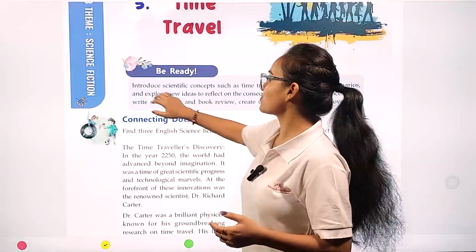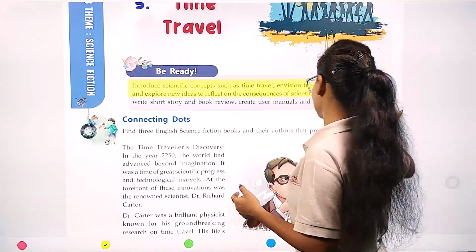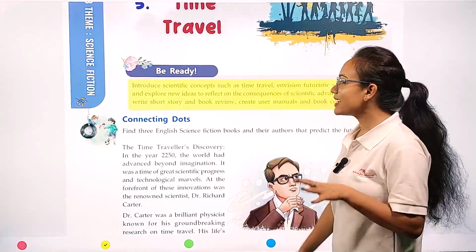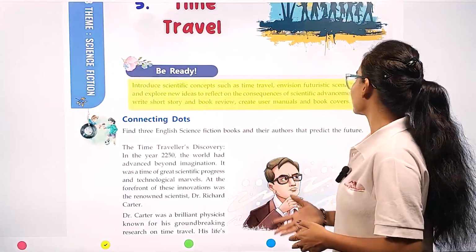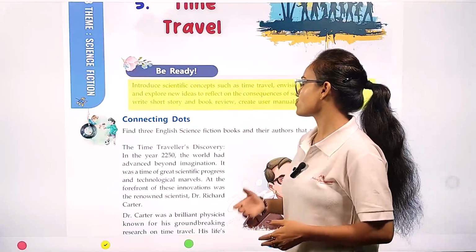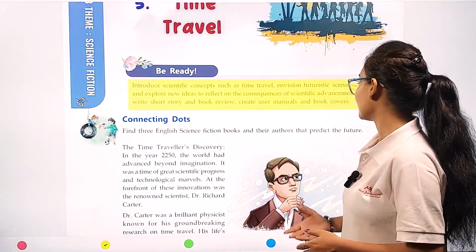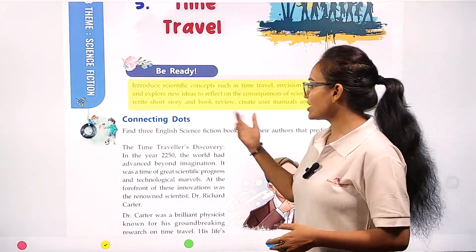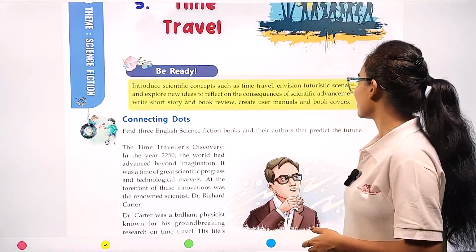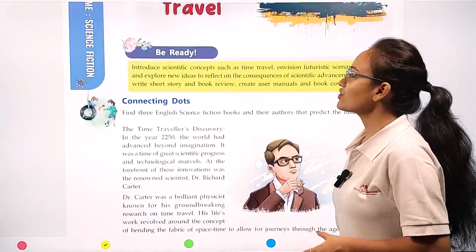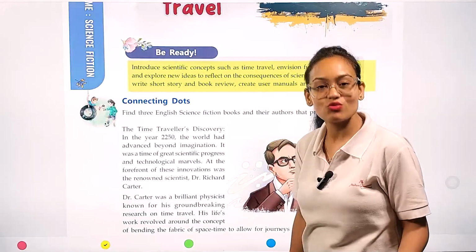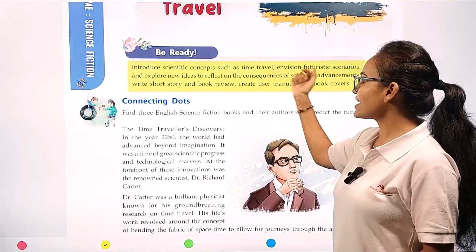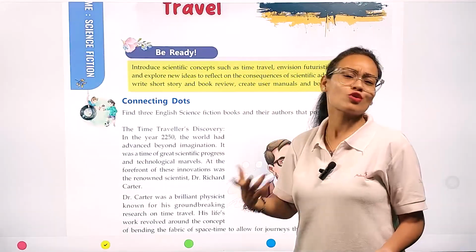First of all, my dear students, here we are going to see: introduce scientific concepts such as time travel, envision futuristic scenarios, and explore new ideas to reflect on the consequences of scientific advancement. Write a short story and book review, create user manuals and book covers. So in this chapter, you are going to see various new terms like time travel. Time travel is not a new word for you.